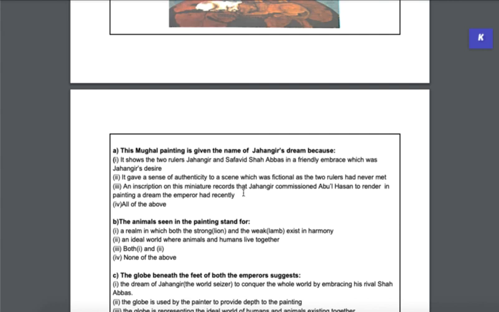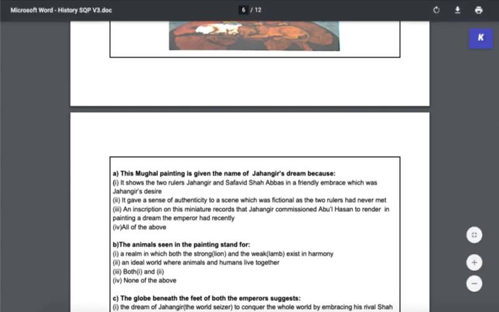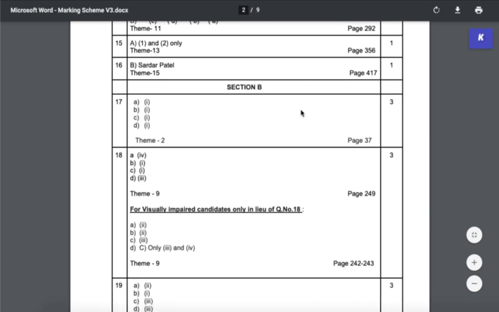So let's see the marking scheme and see if I'm right about this one. So this is question number 18, part A, and we have chosen option 4.